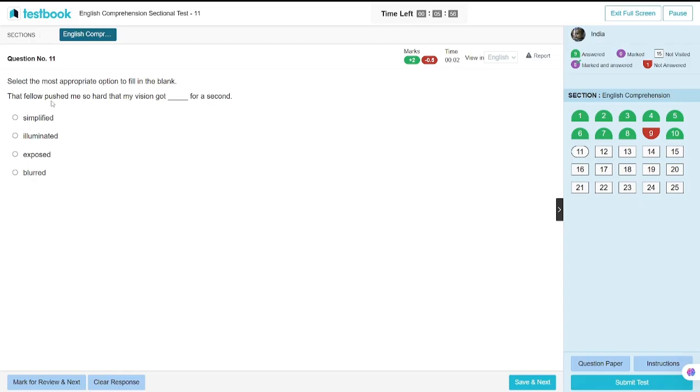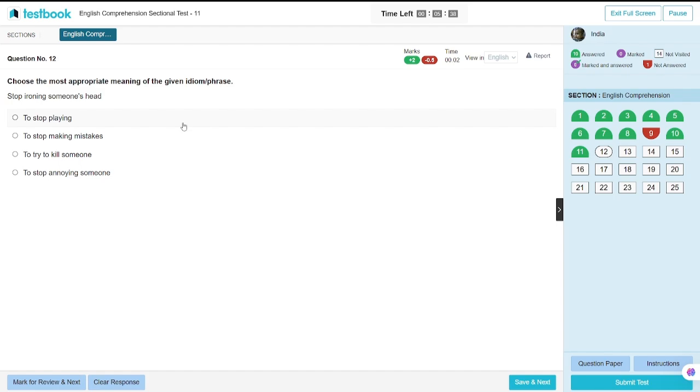That flow pushed me so hard that my vision got simplified, illuminated for a second, exposed, blurred, illuminated. कुछ टाइम के लिए illuminate हो गया था.